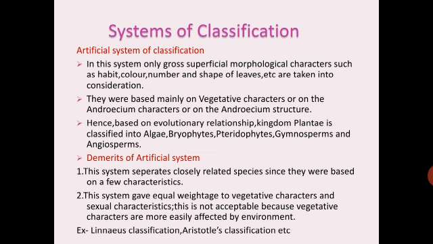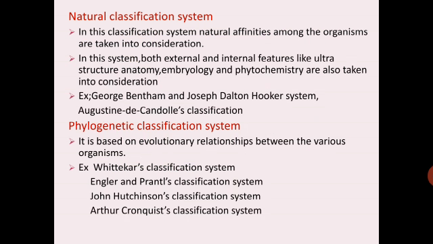So these were the demerits of the artificial system of classification, which used only superficial morphological characters. Example for this system of classification is Linnaeus classification, and Aristotle's classification, etc. Coming to the next system of classification, next came the natural classification system.